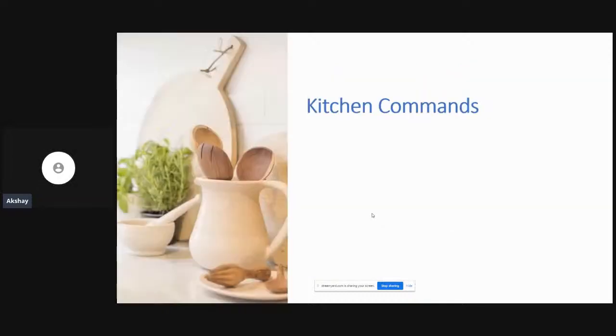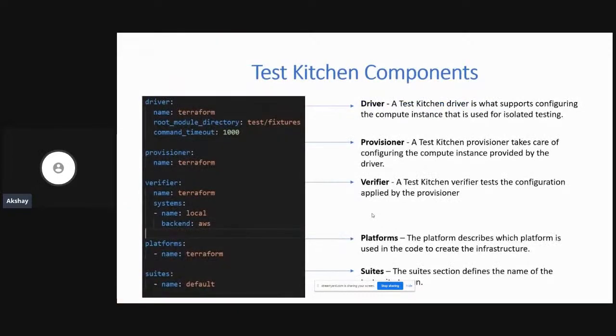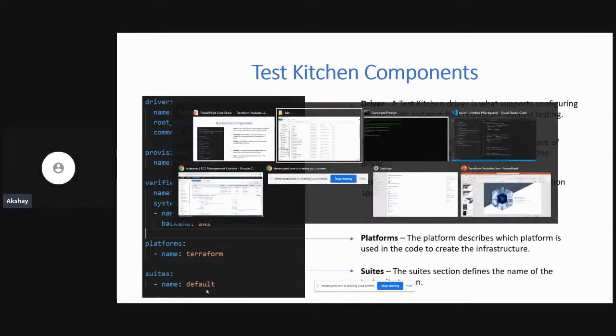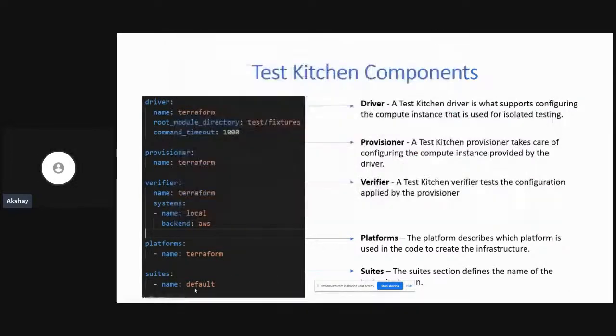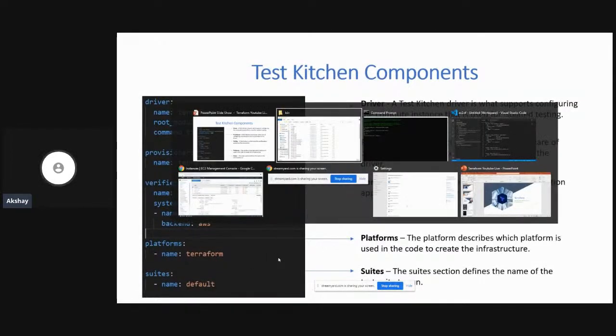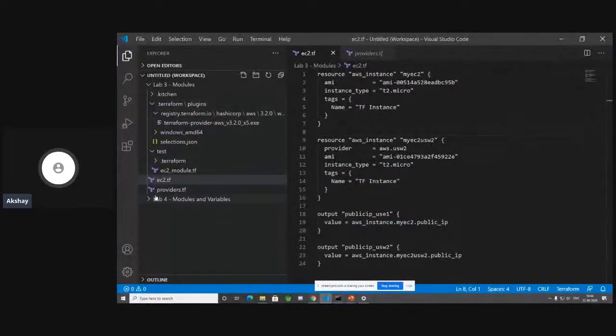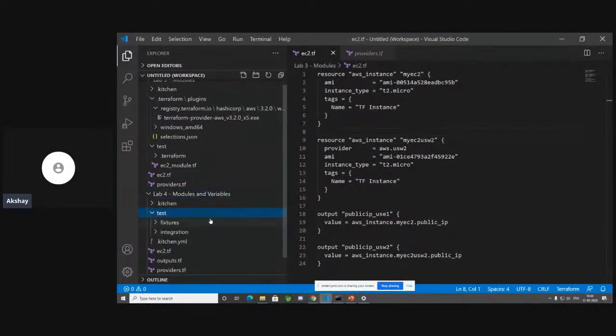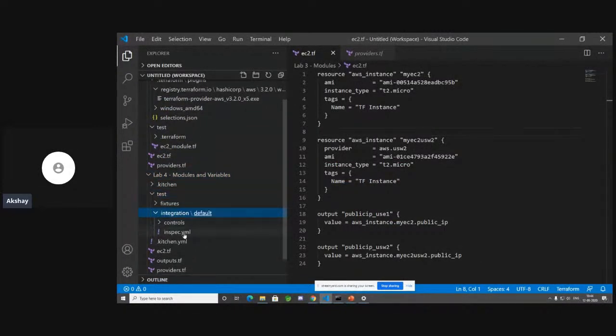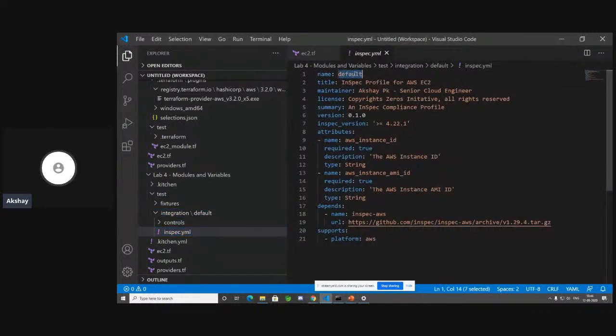So if you take a look at this, let me go ahead and show you that. Where is this default name coming from for the suite's name? The default name is coming from your inspec.yaml file, and you can see over here that for the test that we are going to do, the name of the test is default.